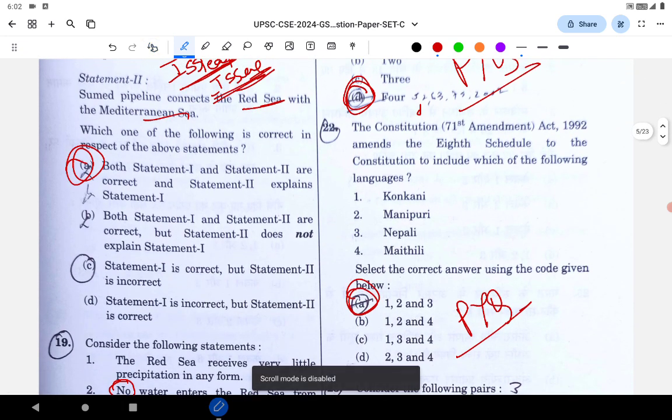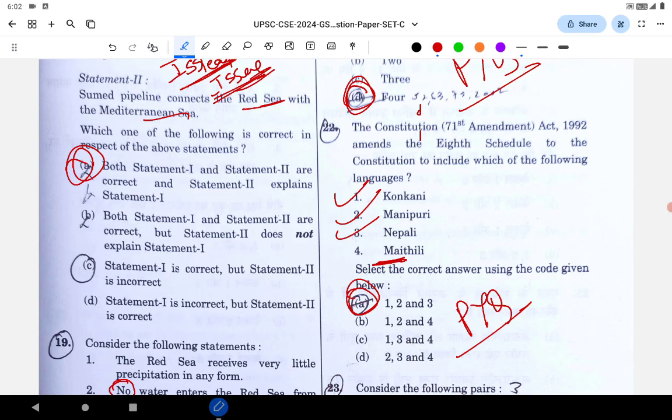Next question is regarding the classical languages. Which of the languages were granted classical language status by the 71st constitutional amendment? It is Konkani, Manipuri, Nepali, not Maithili. Again a PYQ question. The question regarding the classical languages was asked in previous years 2 times.